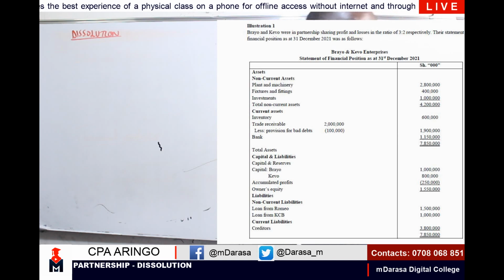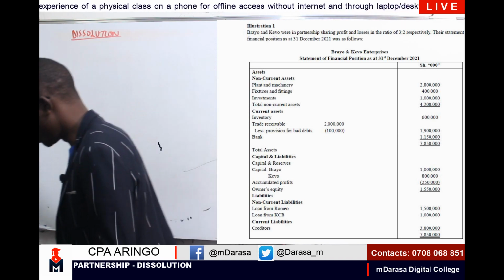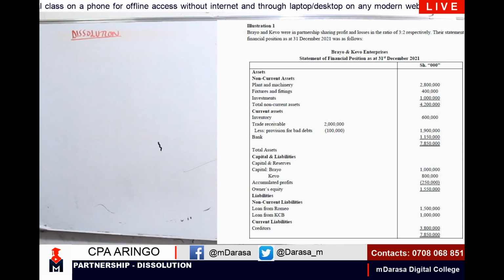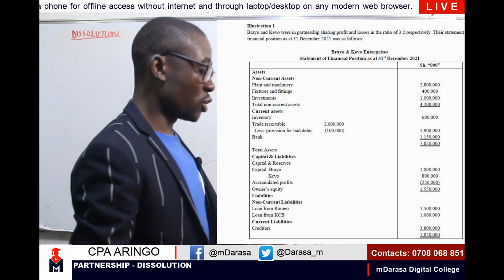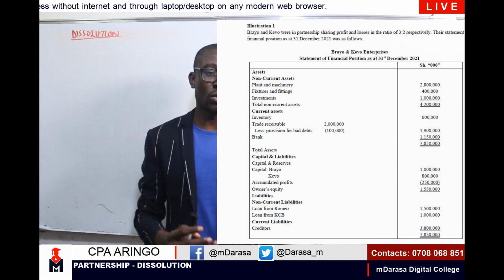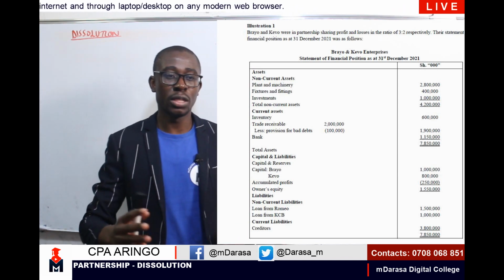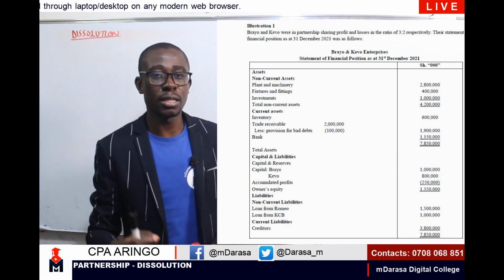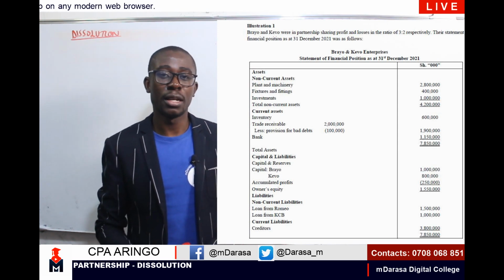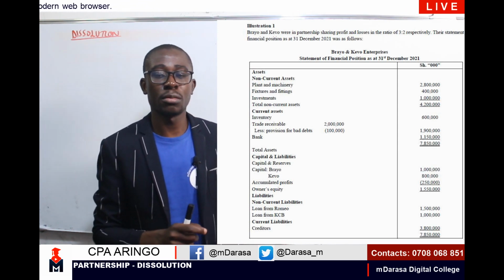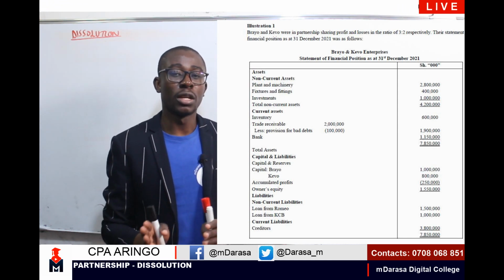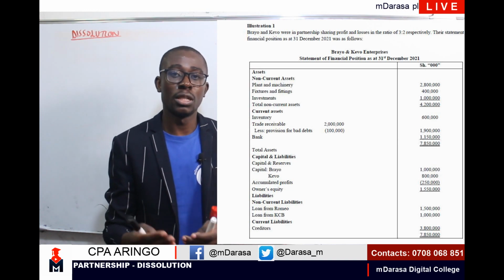So at this point, preparing our realization account, this is what will be required to do. So I'm going to have my realization account at this point. Remember, realization account is simply an account that you are going to maintain while closing down our operations. So basically, any transaction relating with the close down of our operation, we are going to record it in our realization account. That is a very key concept that, again, we should understand here, that this account is purely maintained to record all transactions on dissolution.